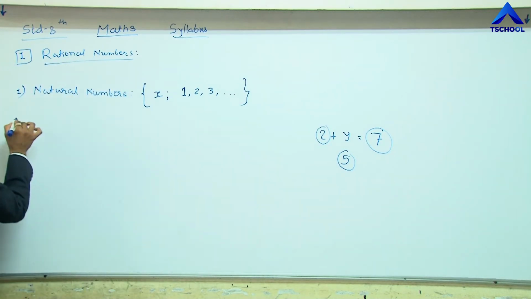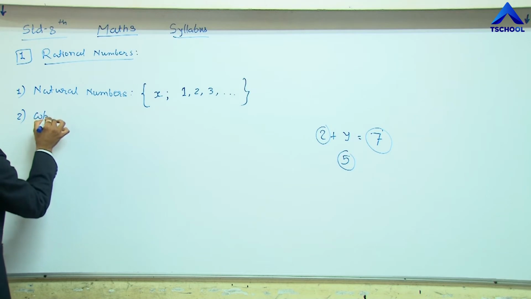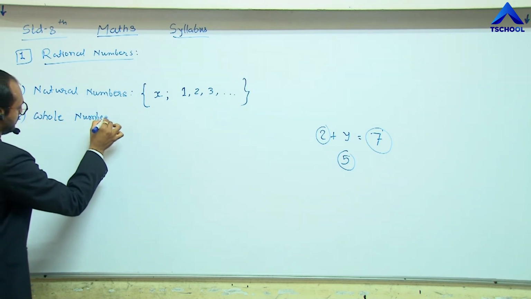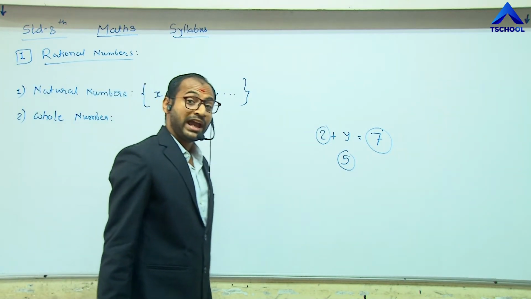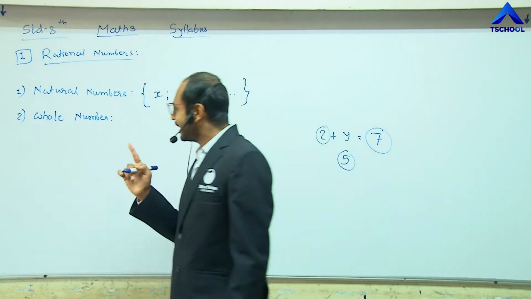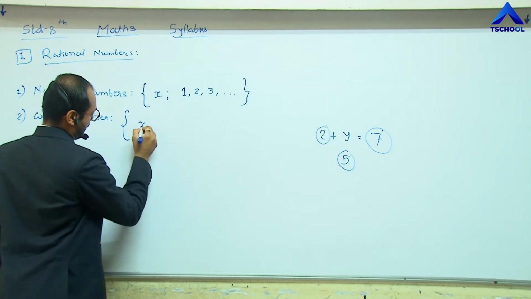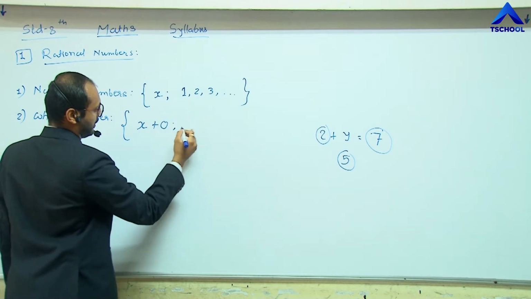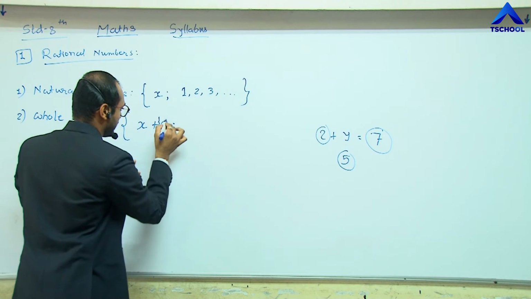Now the second type of numbers is whole numbers. If we add one digit, that is 0, x plus 0, here 0 is a subset.